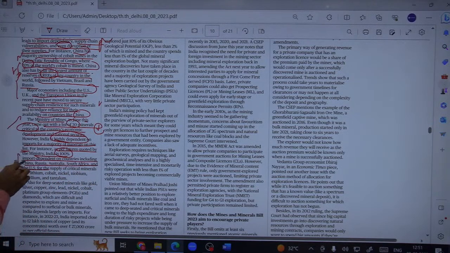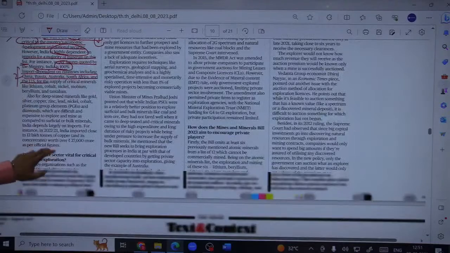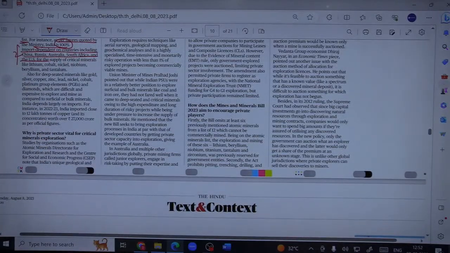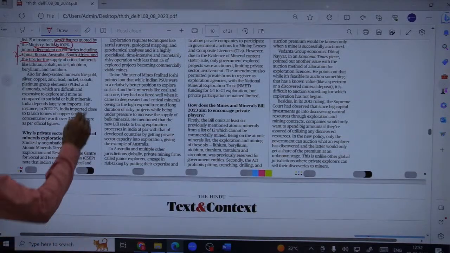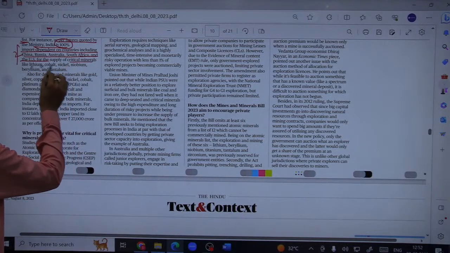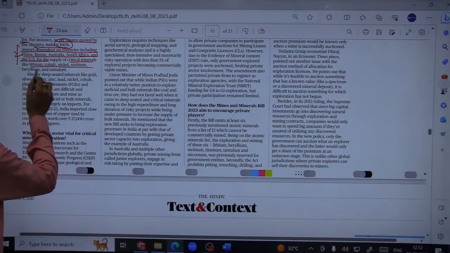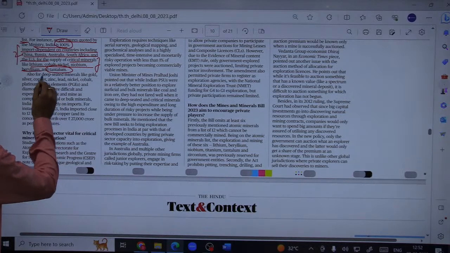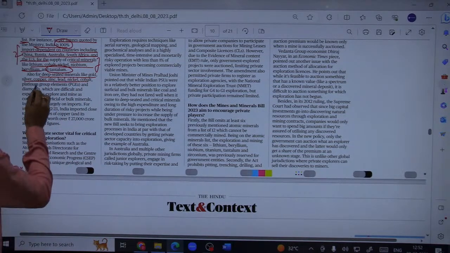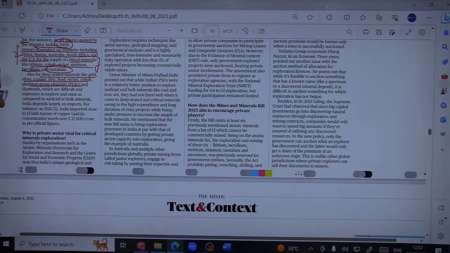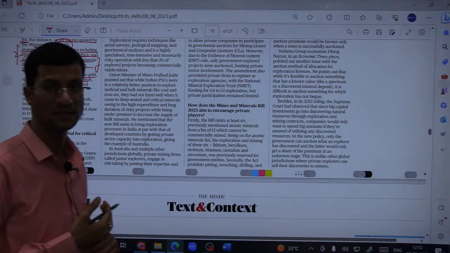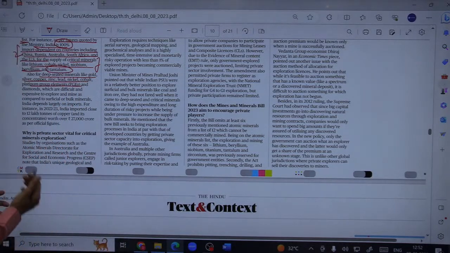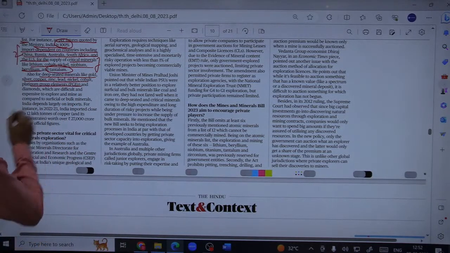Let us say relations with China are not good, then what will happen? So therefore the dependency needs to be reduced. Especially we are highly dependent for the supply of critical minerals like lithium, cobalt, nickel, niobium, beryllium and tantalum. So these are the 6 critical minerals you can see. Also for deep-seated minerals like gold, silver, copper, zinc, lead, nickel, cobalt, platinum group elements. So you should first know what the difference is between critical and deep-seated minerals. You can remember this through examples.